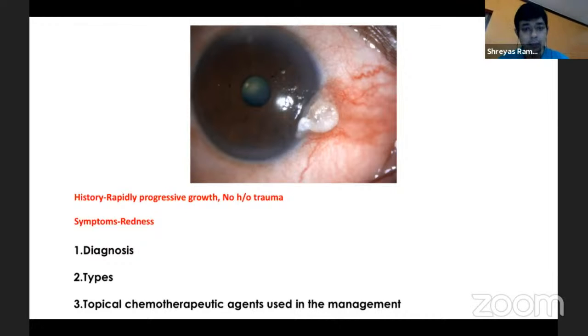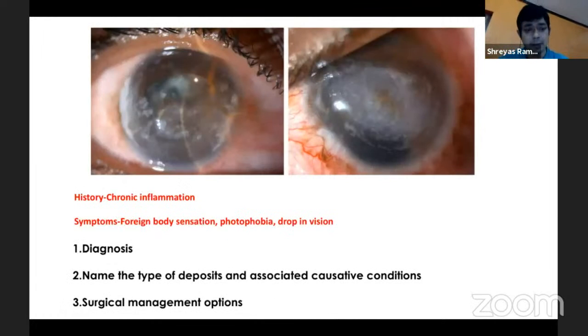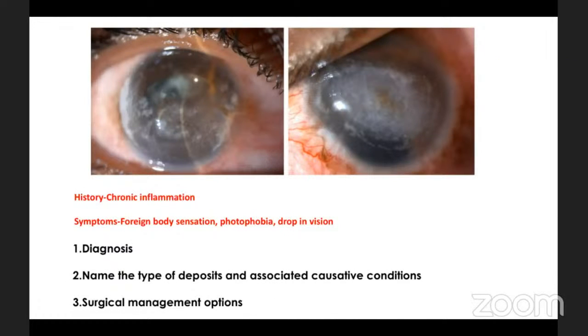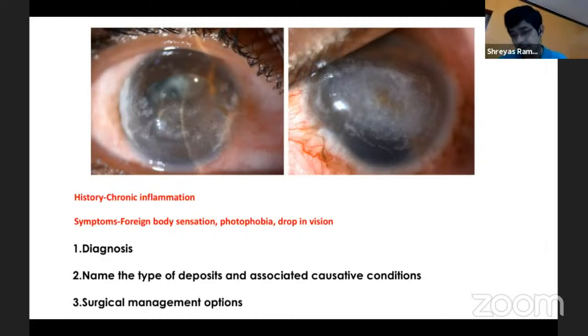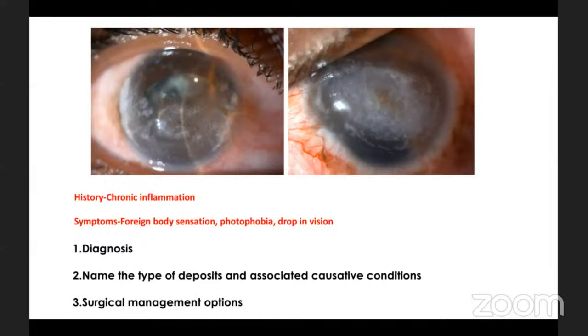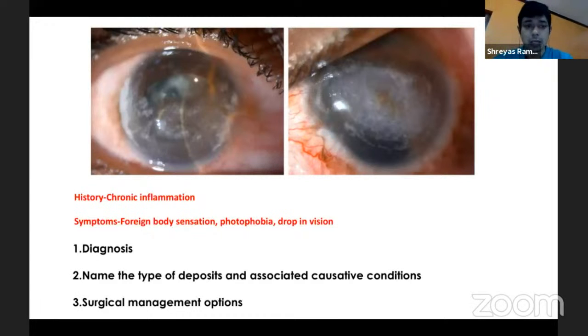What is this presentation? Just a minute, can you please elaborate on the management of band-shaped keratopathy? Yeah, band-shaped keratopathy treatment is fairly palliative, because most of the eyes with BSK don't really have great vision, but whatever little vision they have, there is a drop in their quality of vision, especially when it comes into the visual axis.